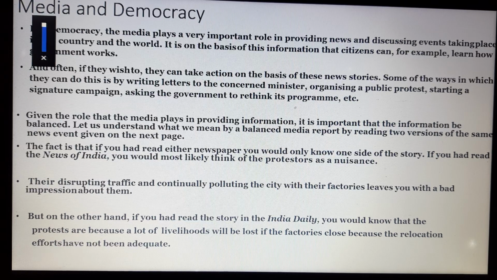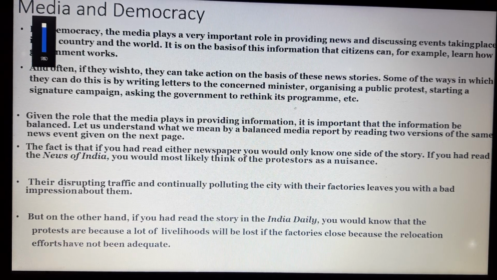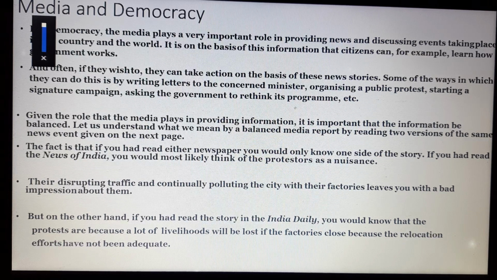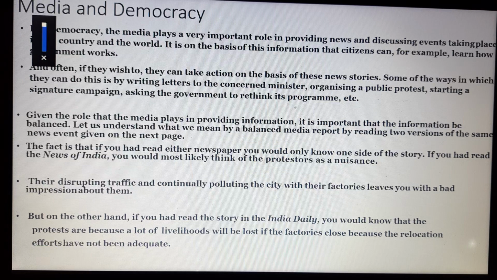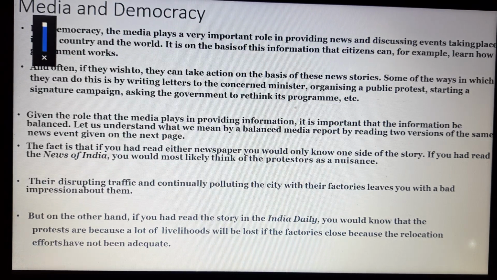The fact is that if you have read either newspaper, you would know only one side of the story. If you had read the News of India, you would most likely think of the protesters as a nuisance. They are doing a wrong thing. They are disrupting traffic and continually polluting the city with their factory, which leaves you with a bad impression about them. So when you read this particular chunk of newspaper, you get a bad impression about the people of that area and the traffic of that area.